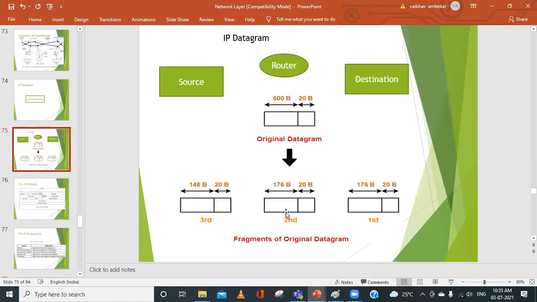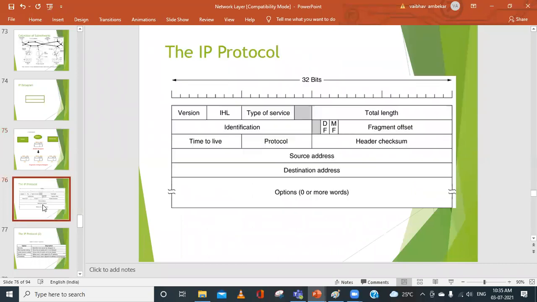So when they arrive, it will be like 1.1. The second one will be 1.2. The third one will be 1.3. Again, when the fragments of the second datagram arrive, it will be 2.1, 2.2, 2.3, and so on and so forth. So that is the identification field.